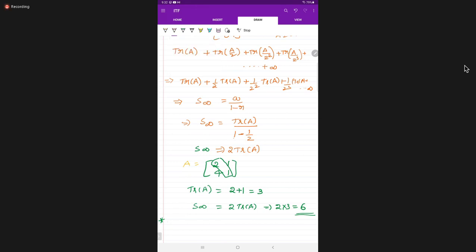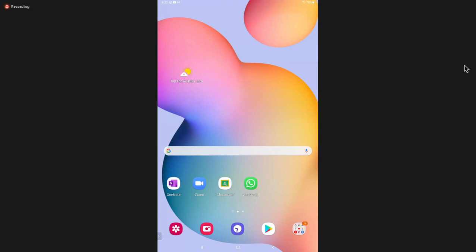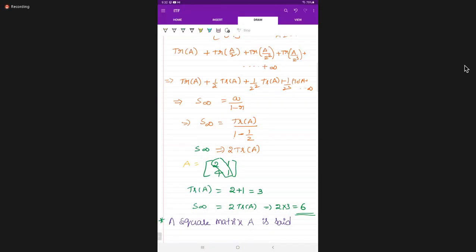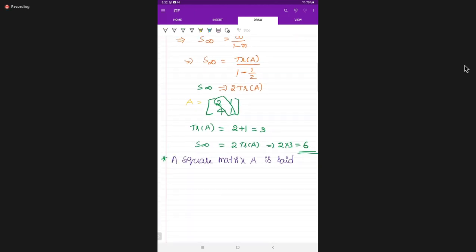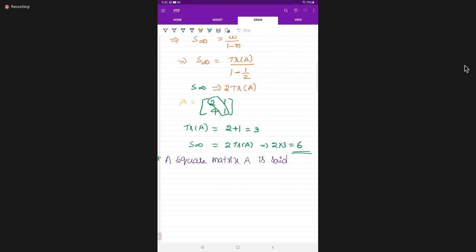A square matrix capital A is said to be nilpotent of index m if A to the power of m is equal to 0.